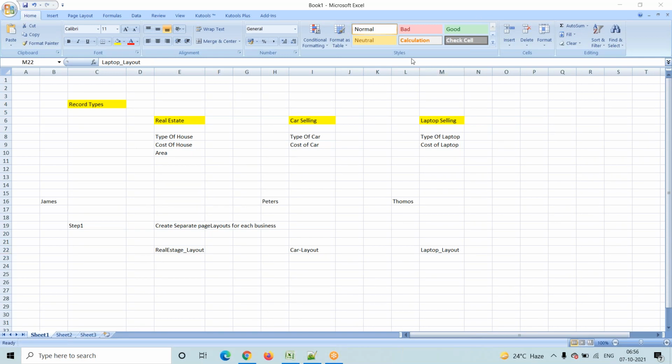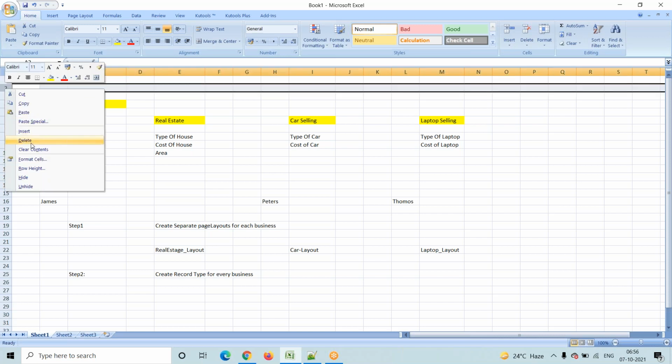Okay. Now coming into step 2. We will go and create a record type for each and every business. So a real estate business is there, right? I will go and create a real estate record type.